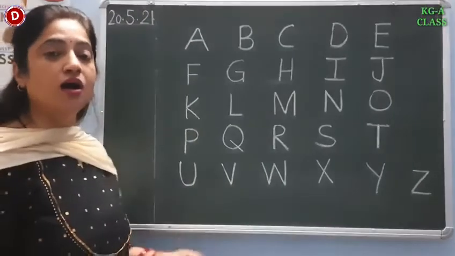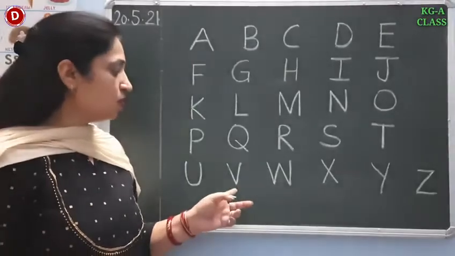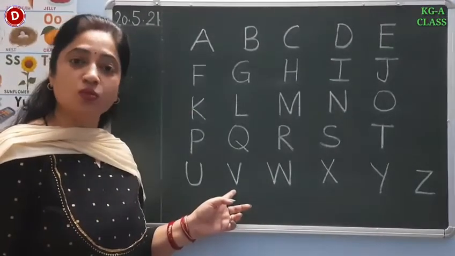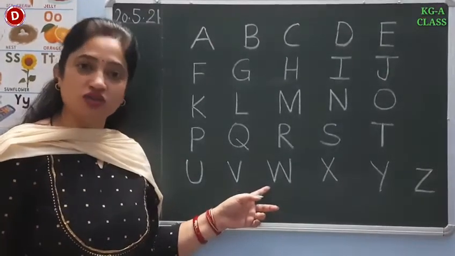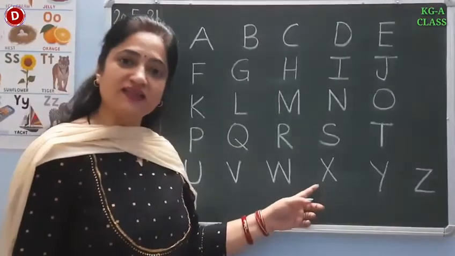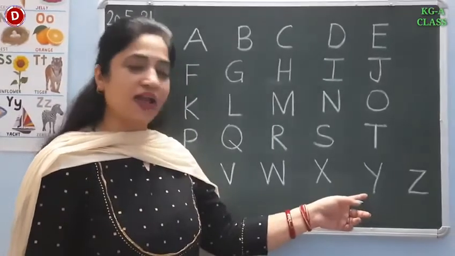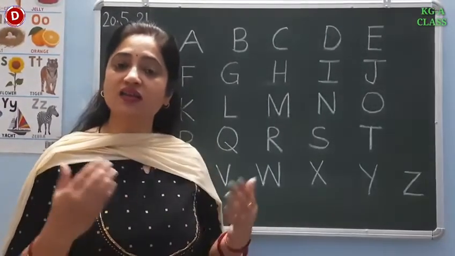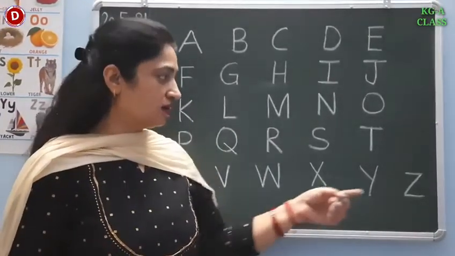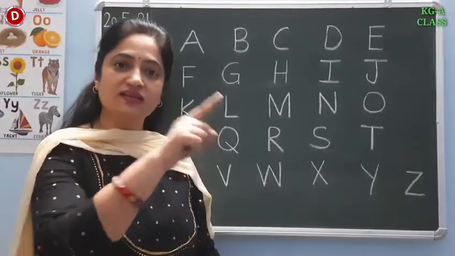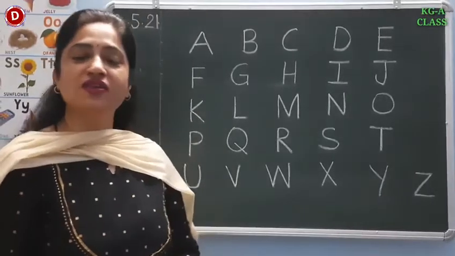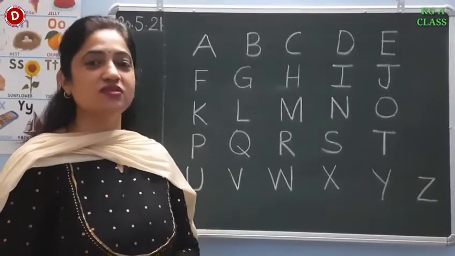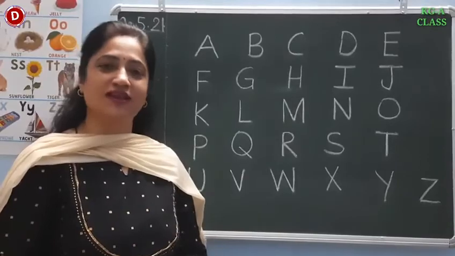U says U as umbrella. V says V as van. W says W as watch. X says X as Xmas tree. Y says Y as yellow, yak. Z says zigzag, zebra. In this way, children, you have to learn the sounds and songs of the letters A to Z.